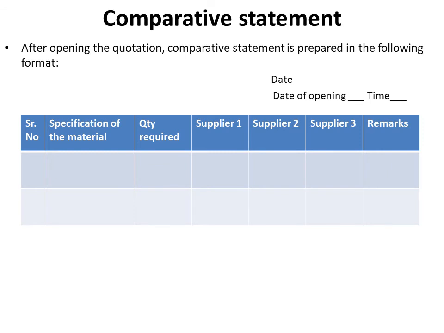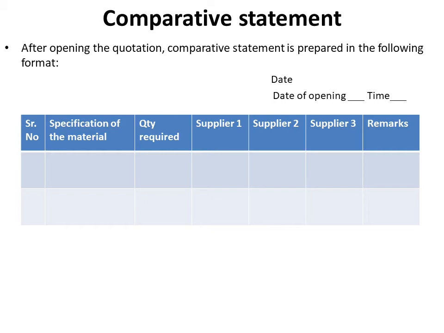Then the third one is the comparative statement. Now we have issued the quotation call letters to various suppliers. Let us say that we got quotations from 3 suppliers, supplier 1, supplier 2 and supplier 3. Then we will prepare the comparative statement. Here is the date of opening of quotation, which we will write here.